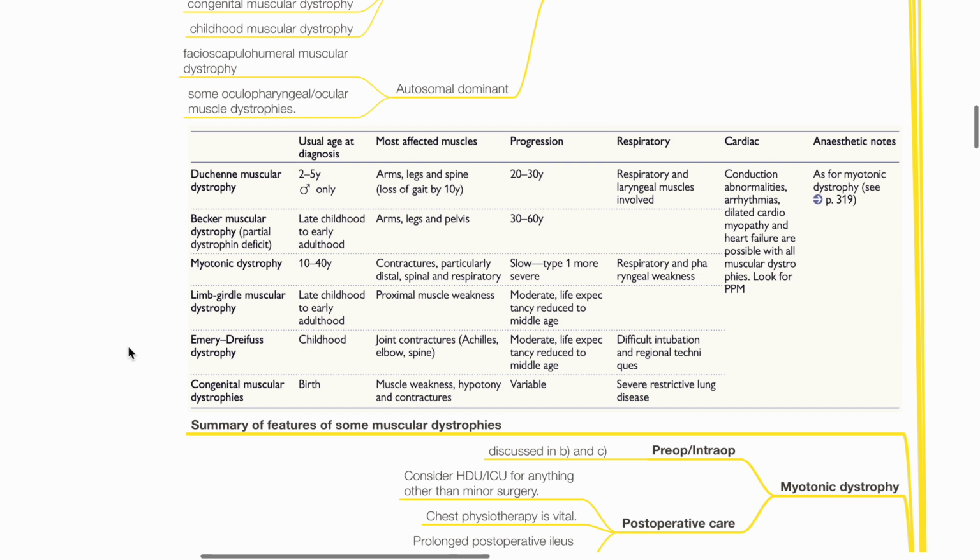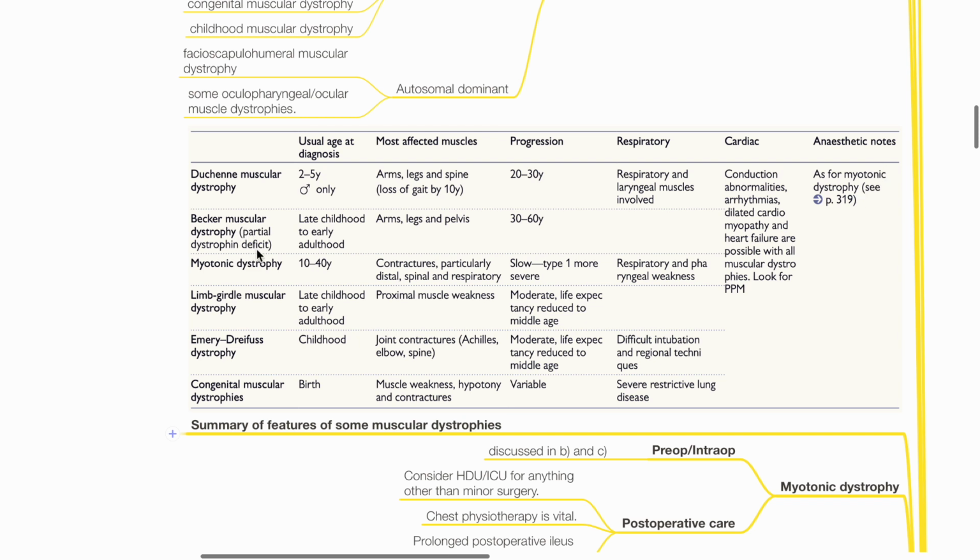Duchenne muscular dystrophy: usual age at diagnosis 2 to 5 years, mostly affecting males. Most affected muscles include arms, legs, and spine. Loss of gait by 10 years old. Progression by 20 to 30 years old. Respiratory and laryngeal muscles are involved. Cardiac involvement is present for all muscular dystrophies with conduction abnormalities, arrhythmias, dilated cardiomyopathy, and heart failure being possible. Anesthetic considerations as for myotonic dystrophy.